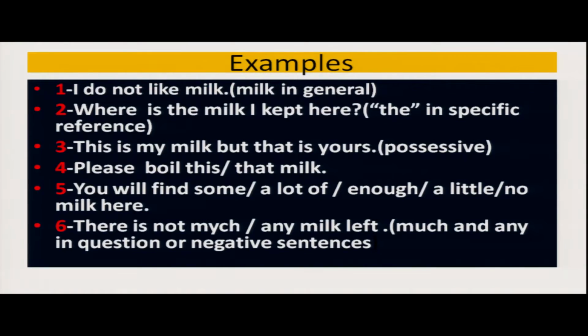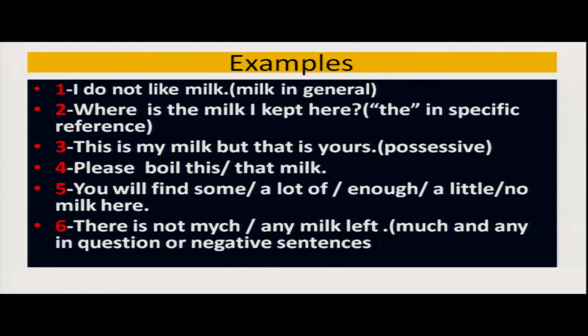For example, I don't like milk. That is milk in general. Where is the milk? I kept it here. Here the milk, with the, is a specific reference. This is my milk, but that is yours.